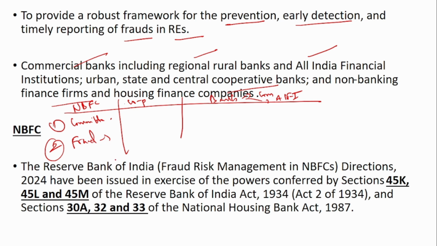But before tagging that account as a fraud account, the bank should send the director or the proprietor or the partner a show cause notice stating that this kind of fraudulent activity has taken place in your account, and so we are going to tag this account as fraud. But if you have any valid explanation, do come and produce it to us. They will give a time of 21 days to the customer after sending the show cause notice, and the customer should respond within 21 days if they do not want it to be flagged as a fraud account, and they should have a valid explanation.